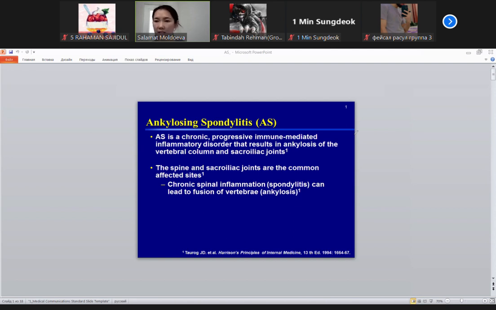What is enthesis, students? Enthesis is the soft tissue part of the connection of the tendon and ligament apparatus with bone. For example, here is a ligament, here bone, and this part is called enthesis.